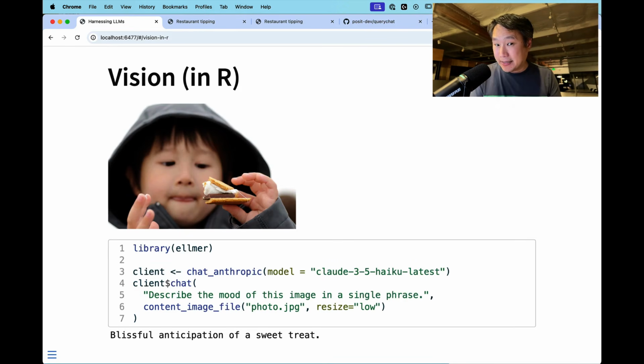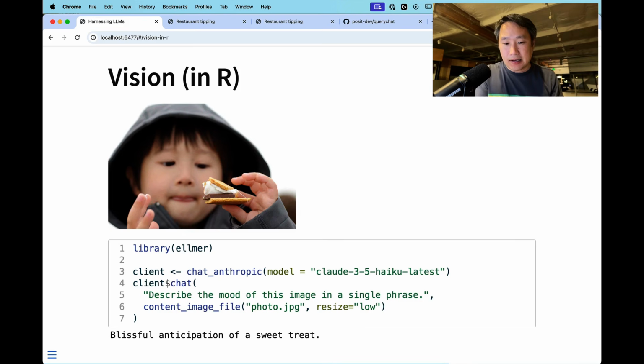Just to show you how easy vision is, this is an image called photo.jpg. When I'm chatting with, in this case, Claude, it's as simple as, instead of passing a string, or in addition to passing a string, you can pass the result of content image file, and you give it a file name. And Claude is able to see this image and tell you what the mood of the image is in a single phrase.